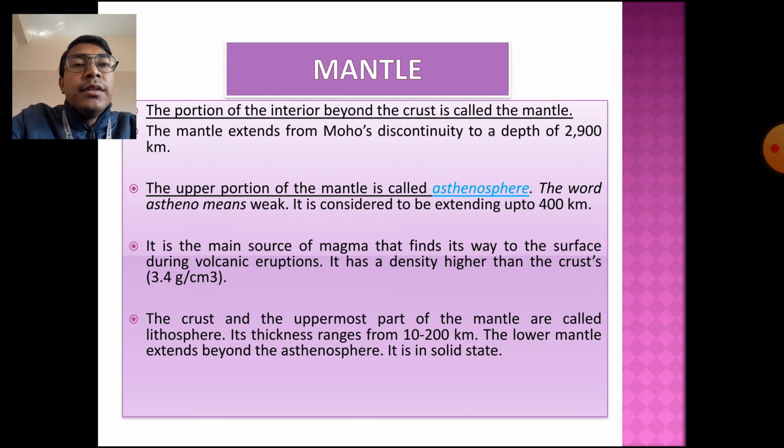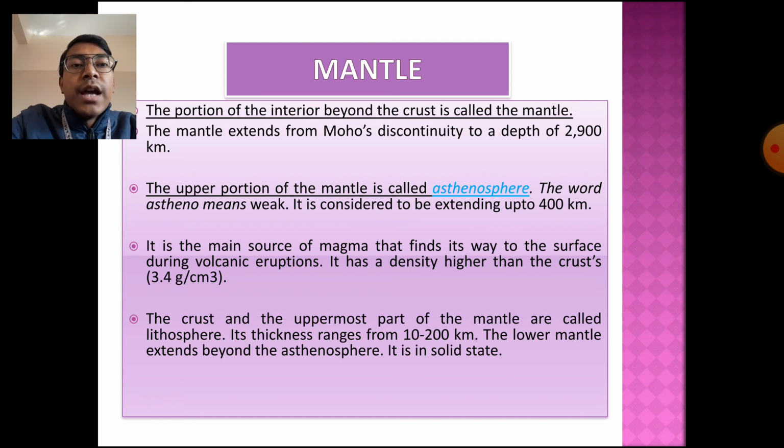Means the area where the layer of the crust ends, from there till a depth of 400 kilometer we can find the upper portion of the mantle, that is the asthenosphere. It is the main source of magma that finds its way to the surface during a volcanic eruption. It is through this mantle that the magma comes out to the earth's surface when a volcanic eruption takes place. It has a higher density than the crust, around 3.4 gram per cubic centimeter.